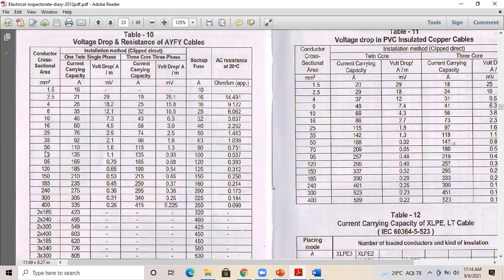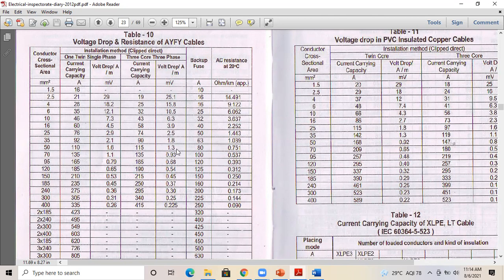So we cannot select the cable size based on the current value alone. You have to check the voltage drop also. Okay, so in this particular table we also have the voltage drop value. So you can see voltage drop per ampere per meter, it is given in millivolt. Okay, it is given in millivolt. So the voltage drop is 1.3 millivolt per ampere per meter.